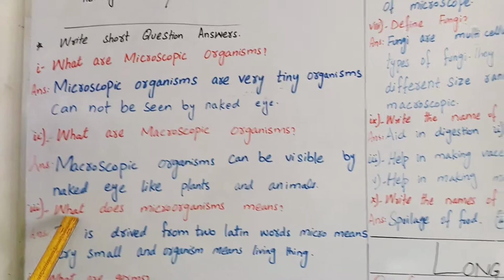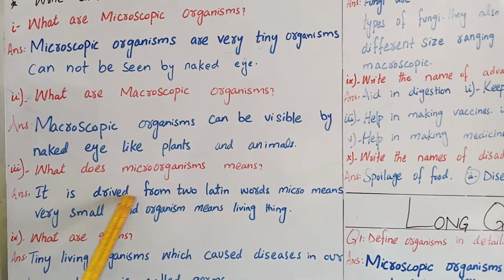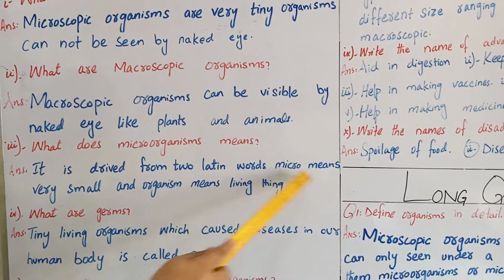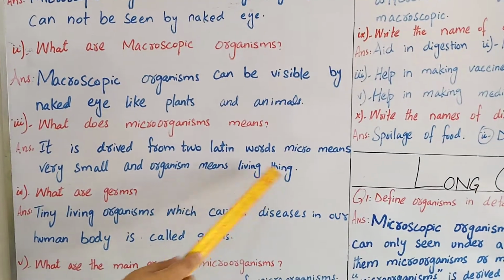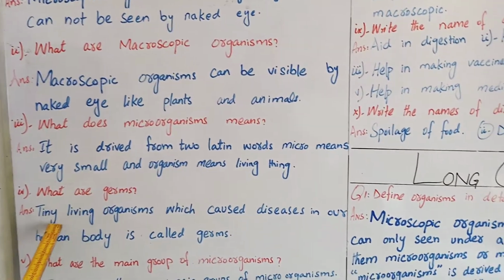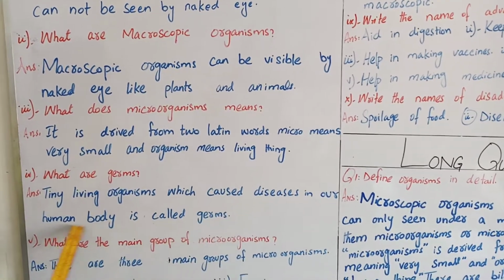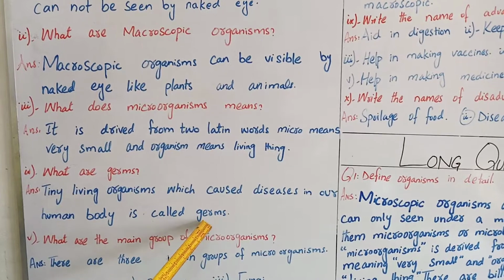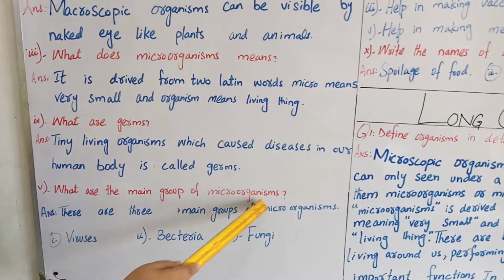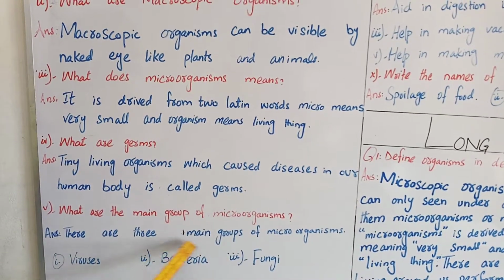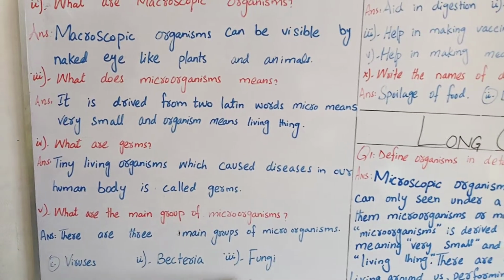Question number 3, what does microorganism mean? It is derived from two Latin words. Micro means very small and organism means living things. What are germs? Tiny living organisms which cause disease in our human body are called germs. What are the main groups of microorganisms? There are three main groups of microorganisms: virus, bacteria, fungi.